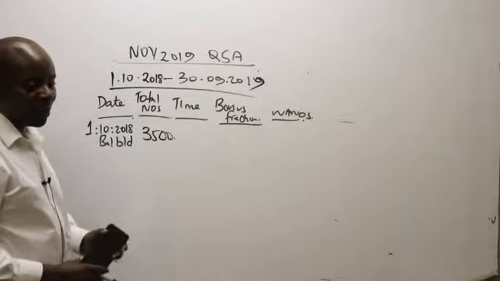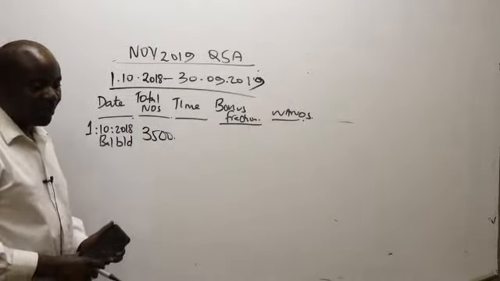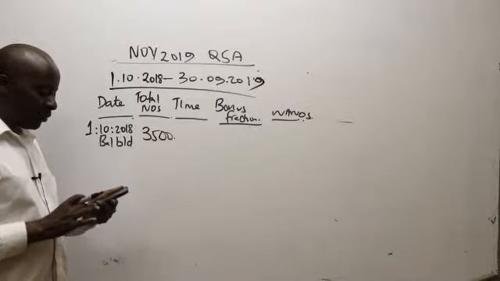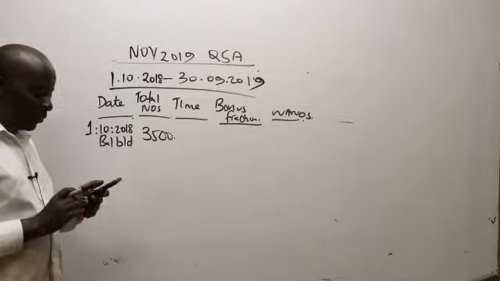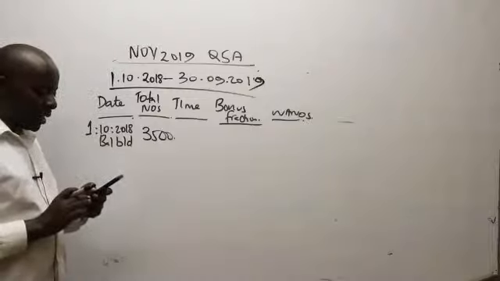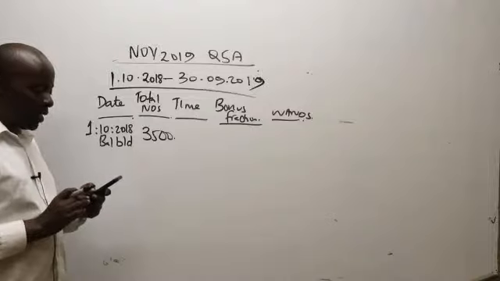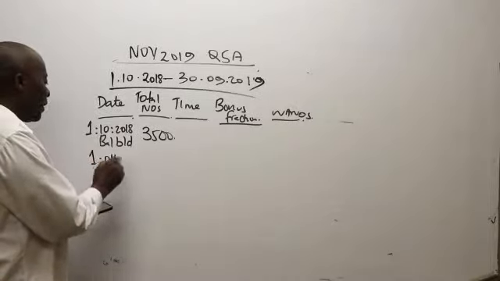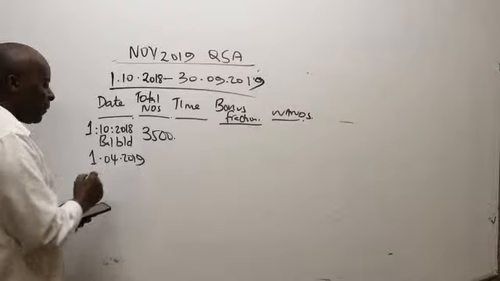So go to the next date. So after that, when is the next date? The next date now mentioned here is Kika Limited also made a rights issue of 2 new ordinary shares for every 10 ordinary shares held as at 1st April 2019. So we have here 1st April 2019.